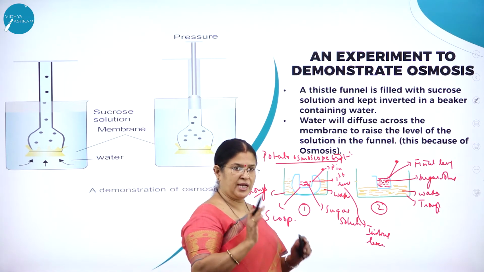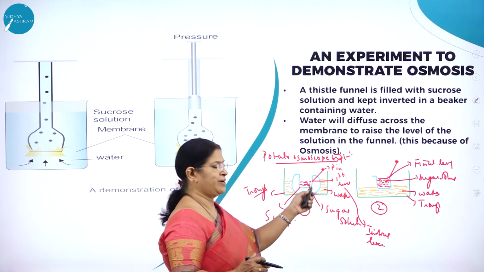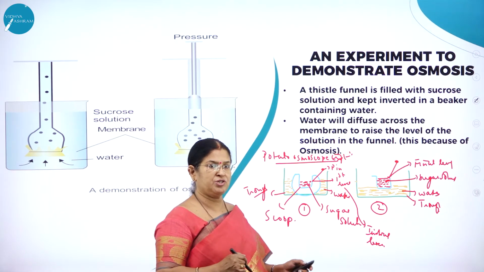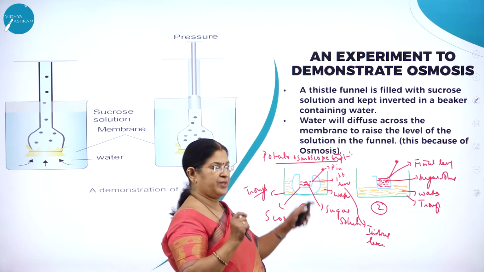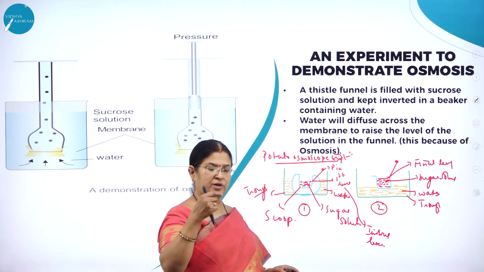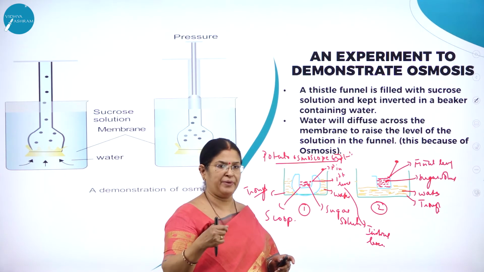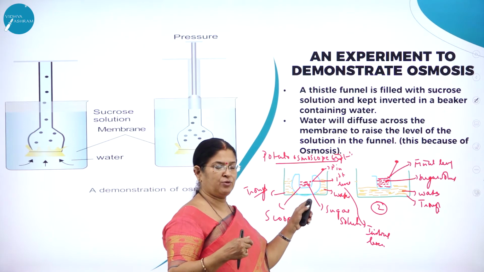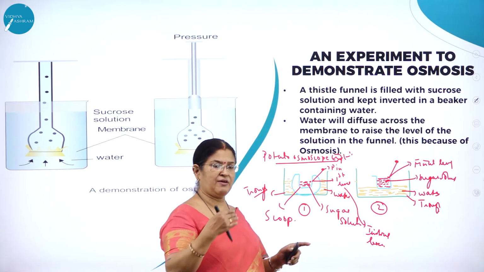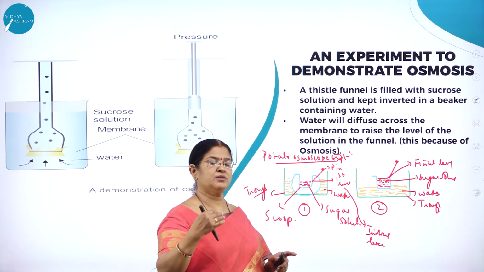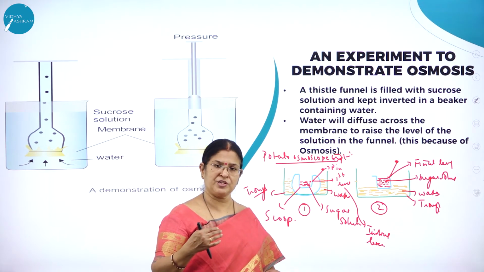So a large size potato is taken, the skin of the potato is peeled off, a boat-shaped incision is made, and sugar solution is taken inside the incision, and the initial level of the sugar solution inside the scoop or the incision of the potato is marked by taking a pin. Then the whole potato is kept in a beaker or a trough containing water. So much so that the level of the water is more than the level of the sugar solution. So keep the whole apparatus for some time.